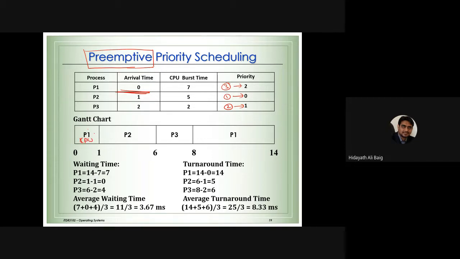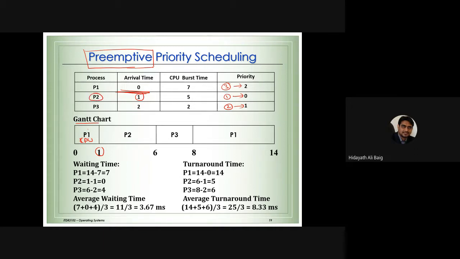Are we clear, students, why it is in the CPU now? So what happens here now? It is running. Process 1 is running, and at 1 millisecond we got another patient. I'm using the word patient here because we will understand easily.